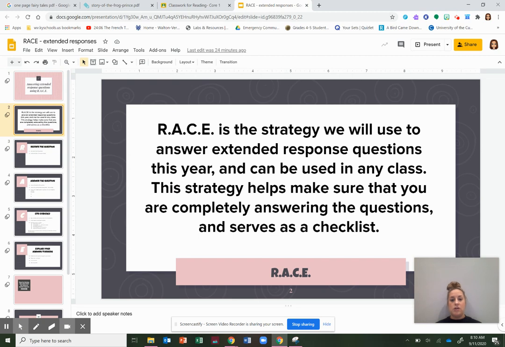So race is the strategy we're going to use this year. You can use this in any class, okay? It doesn't necessarily give you the answer, but it helps you make sure you answer all parts of the questions. It's kind of like a checklist. Hopefully you guys used this last year. You may have used RAP or something very similar, okay?